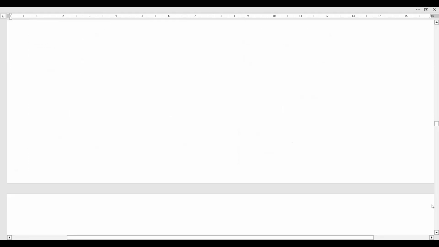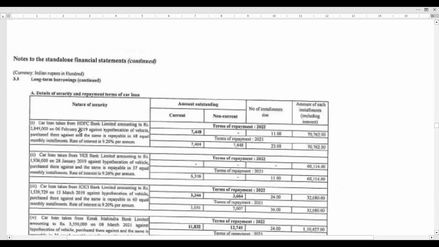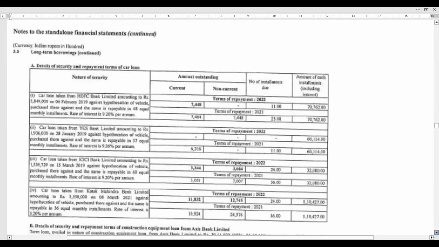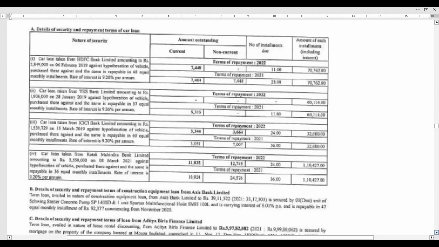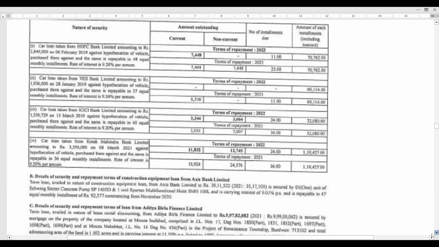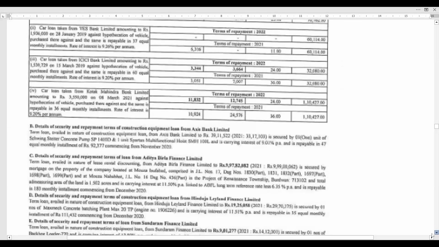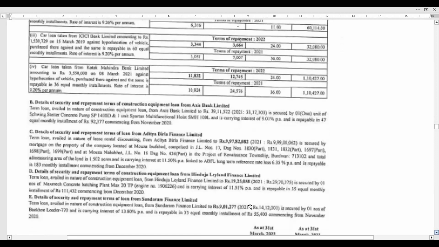Next, you see here long-term borrowings continued. You see car loan, they have 4 car loans. Okay, amount outstanding, number of installments, amount of each installment including interest. These are the details which are supposed to be given. Have we given any time like this, including car loans? But it has to be given like that. Okay, details of security and repayment terms. Okay, if you see here, they have mentioned this only.